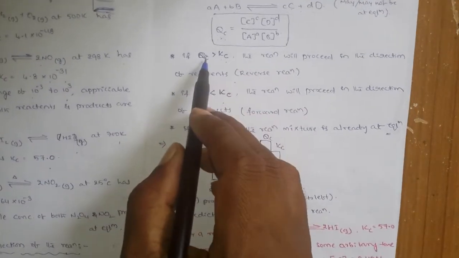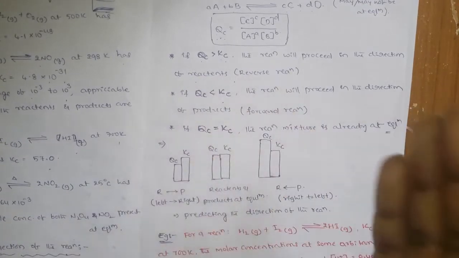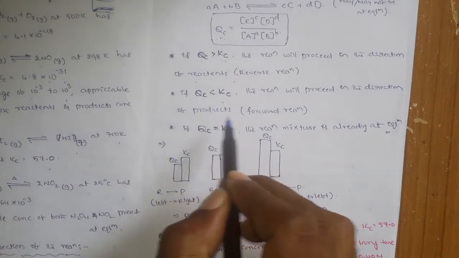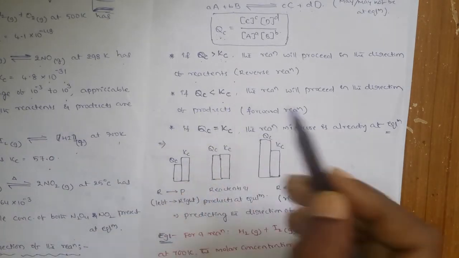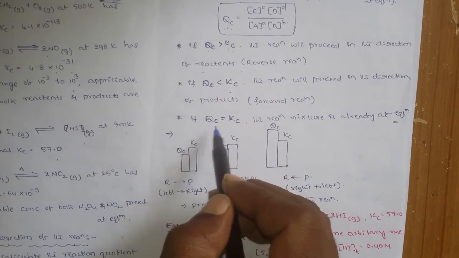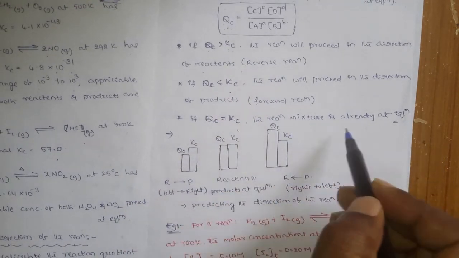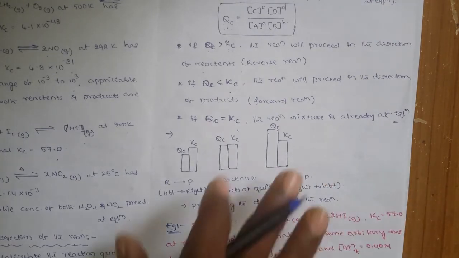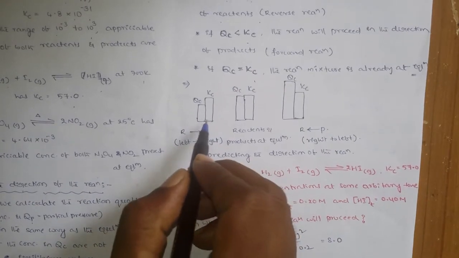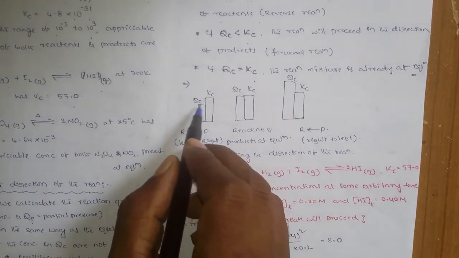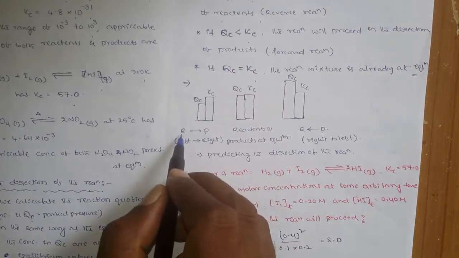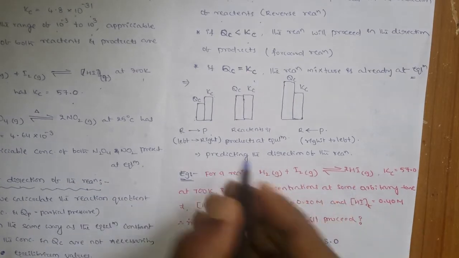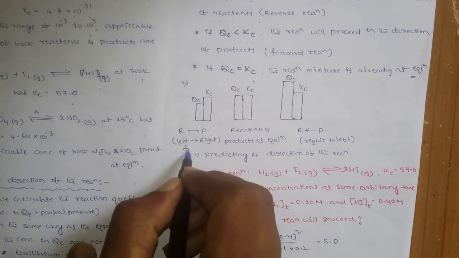Okay, so if the QC value is greater than Kc, the reaction proceeds backward, the reverse reaction. If QC is less than Kc, the forward reaction takes place. If QC is equal to Kc, obviously the reaction mixture is at equilibrium. You can see it pictorially here: QC is less than Kc, so the reaction proceeds from left to right. That means it is nothing but a forward reaction.